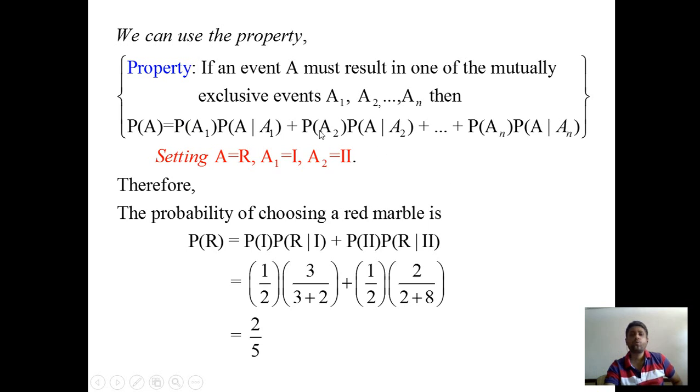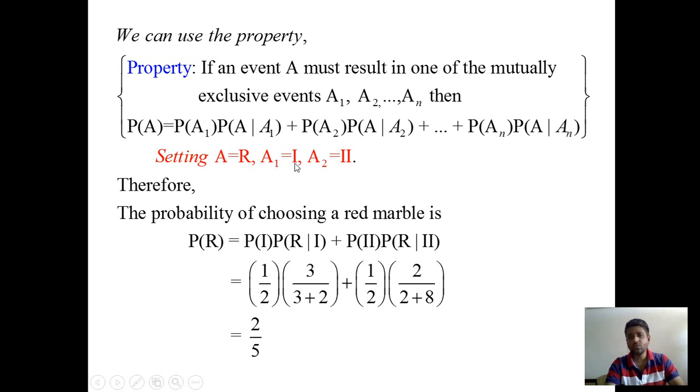Now, to deal with the solution we have to use the property. In the property we talk about generalized n events, but in this example there are only 2 events.